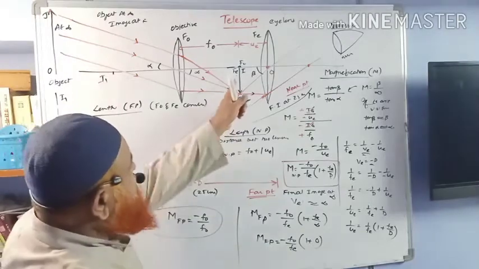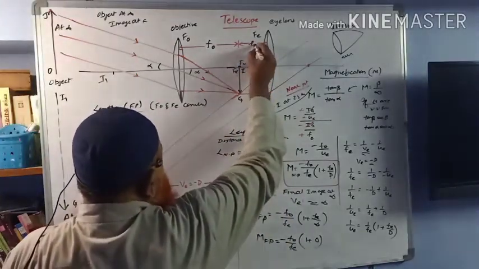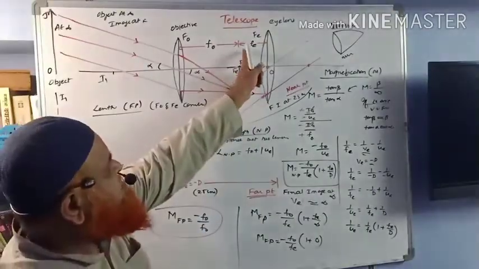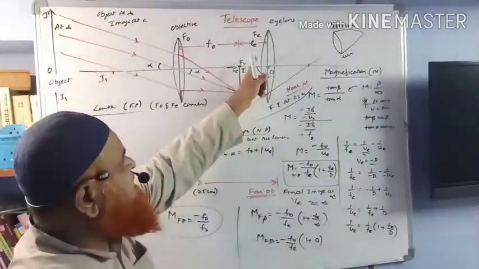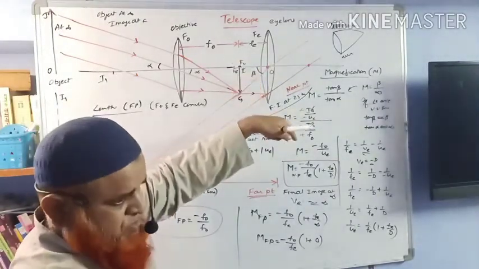If both are coinciding now, ue should be replaced with fe, because this is the focal point of the eye lens, and that is going to be the focal point of the objective also.